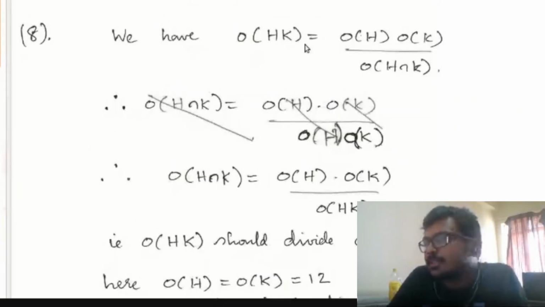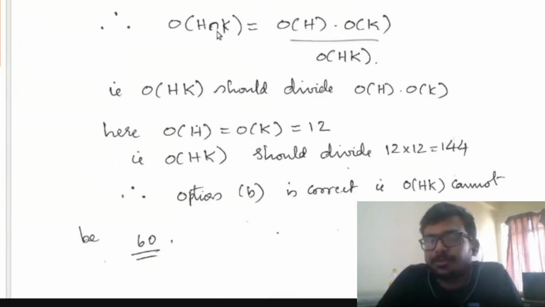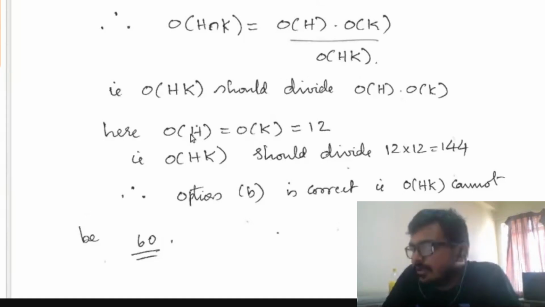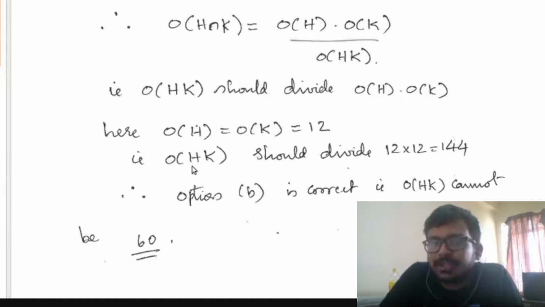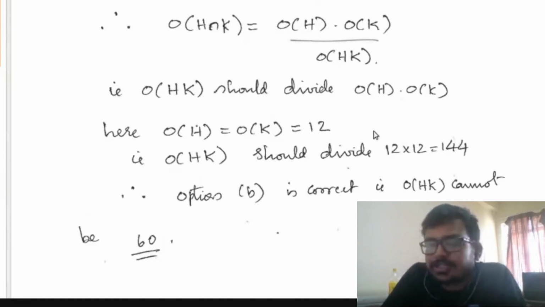See, we have order of HK is equal to order of H into order of K divided by order of H intersection K. So from here, order of H intersection K should be equal to order of H into order of K by order of HK. So what does it mean? Order of HK should divide order of H into order of K. And here order of H is equal to order of K and both are equal to 12. So order of HK should divide 144, that is 12 into 12.